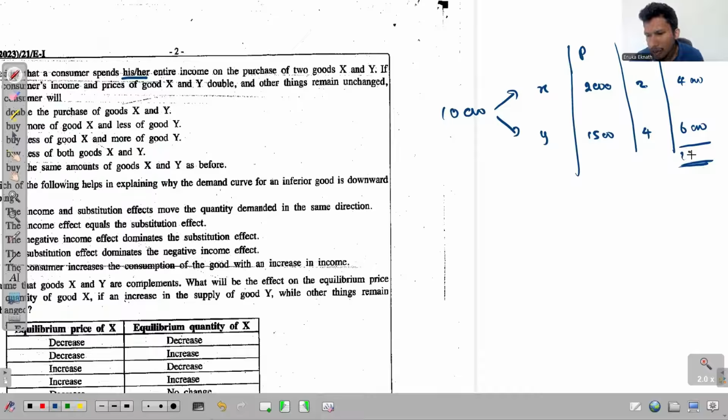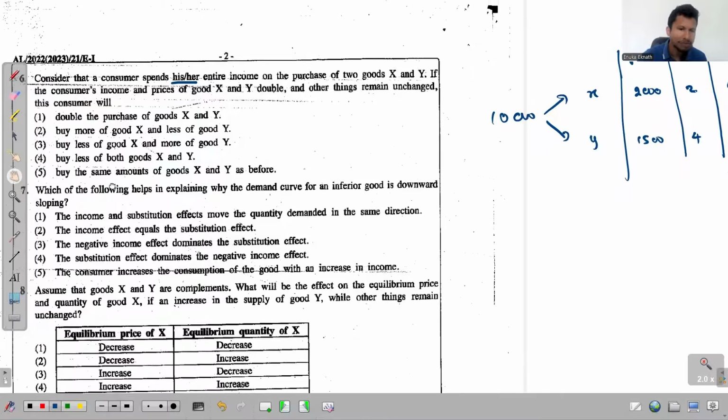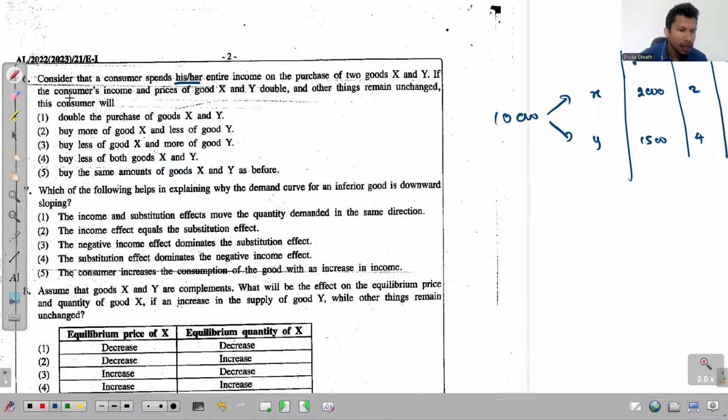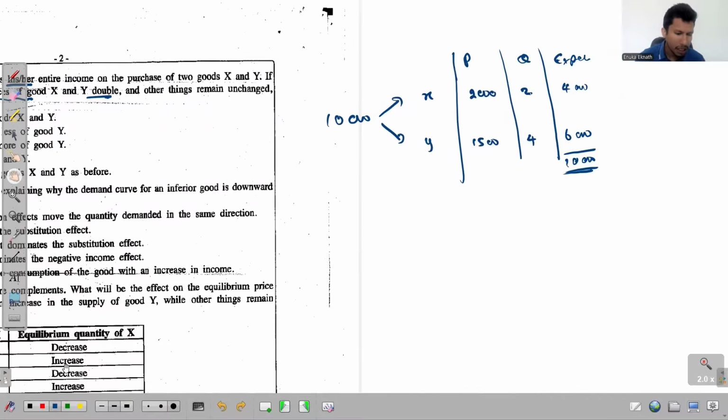So his entire income, 10,000, is gone. Right. So this is the initial situation, and let's see what happens now. If the consumer's income and the prices of goods X and Y double, both the income and the prices, and other things remain unchanged. Okay, so let me double the income. Earlier he was receiving 10,000, but now he receives 20,000.